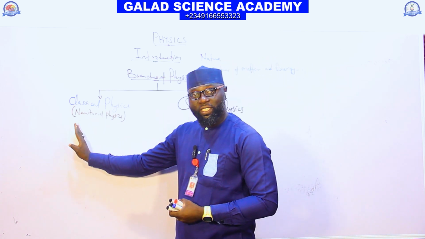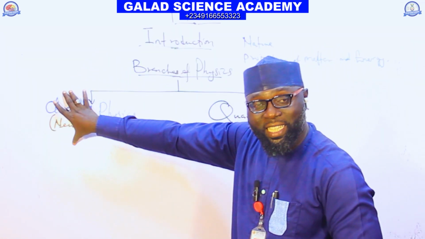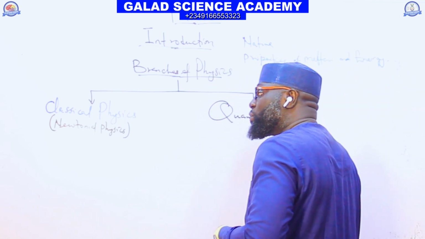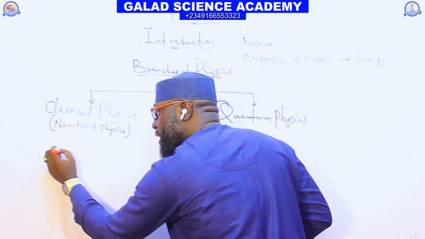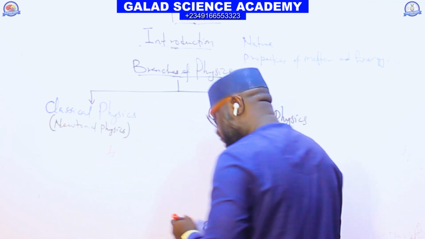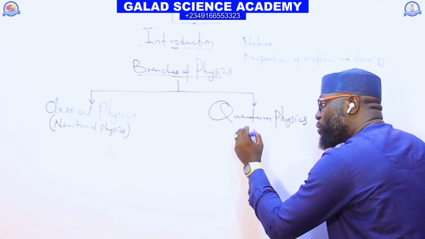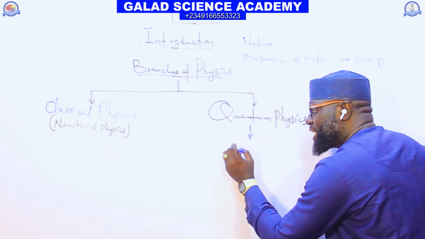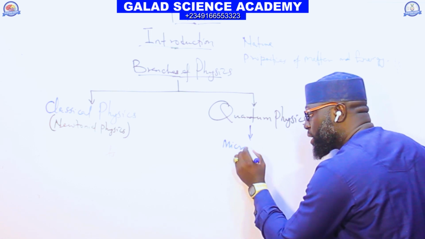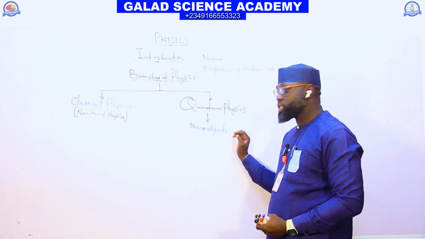So classical physics is the aspect of physics that deals with the study of macro objects. Whereas quantum physics is the aspect of physics that deals with the study of micro objects.